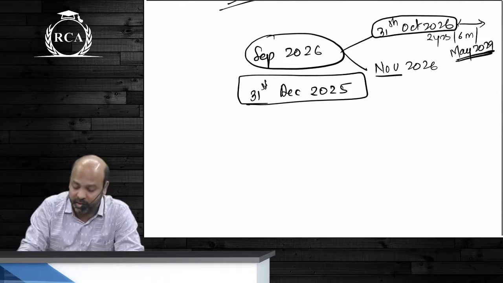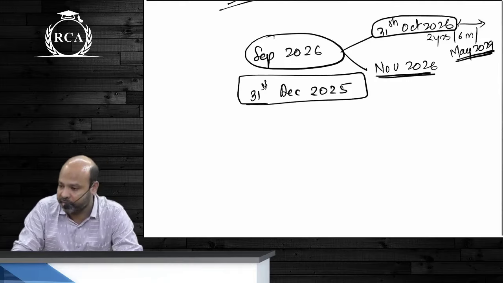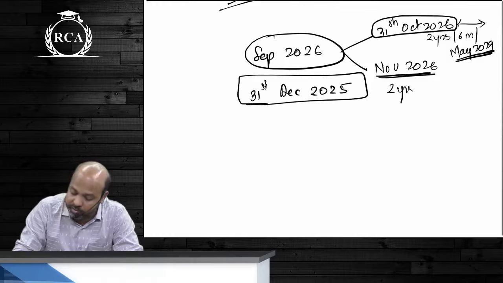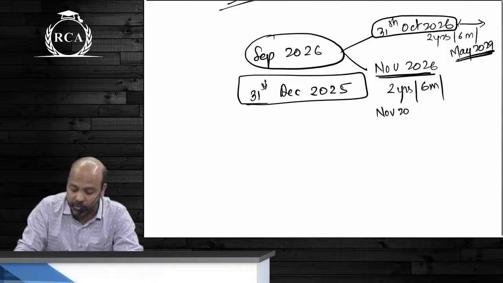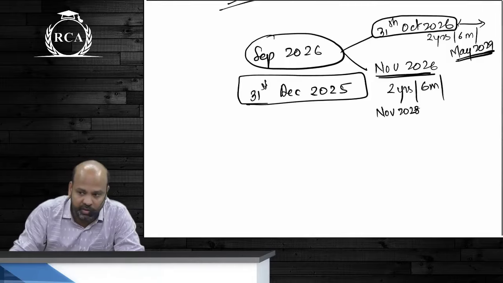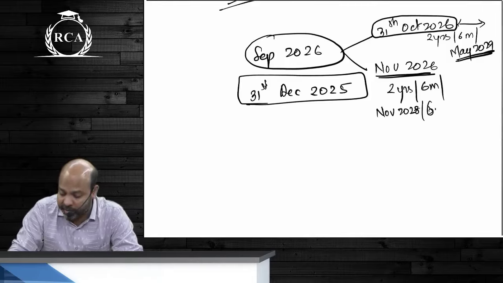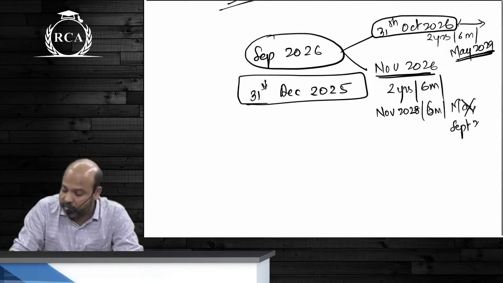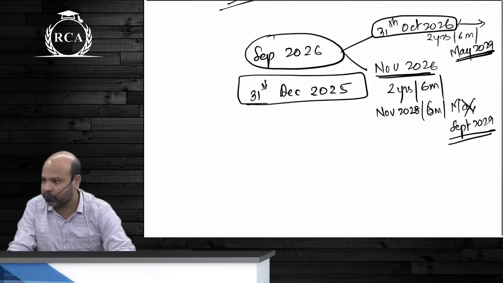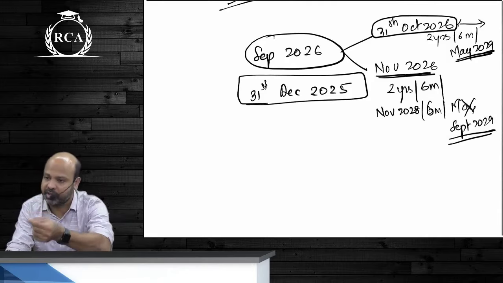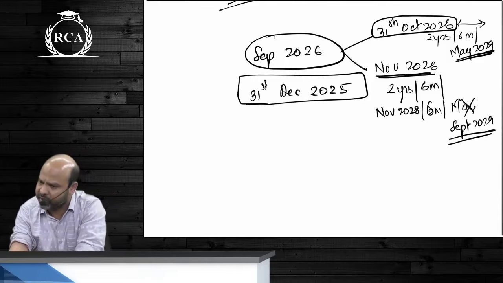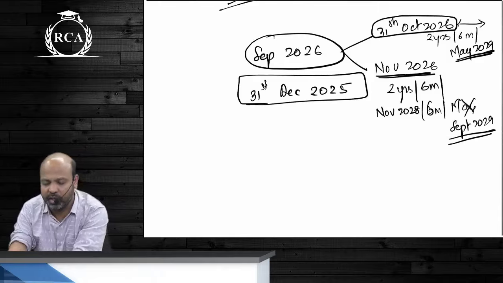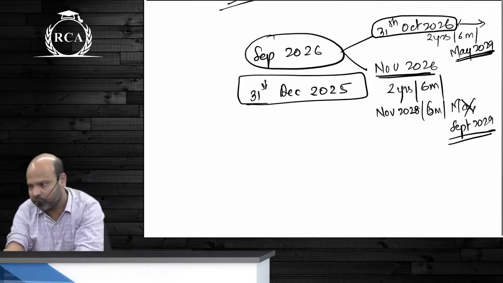In case the results are out in November 2026, then 2 years of articleship plus 6 months. The 2 years of articleship will get over only in November 2028. 6 months from that date is not May. So that is why your attempt will be in September 2029. So a couple of days here and there is going to decide whether you're going to write your CA final examination in May 2029 or September. But most likely, it is going to be September 2029 only.